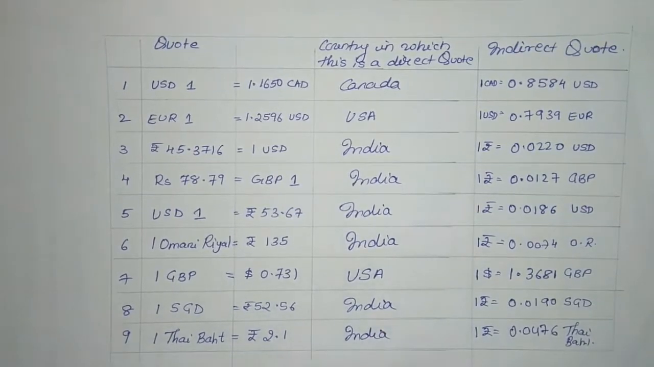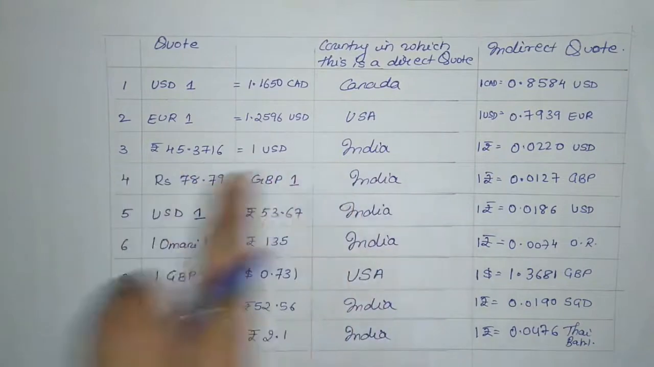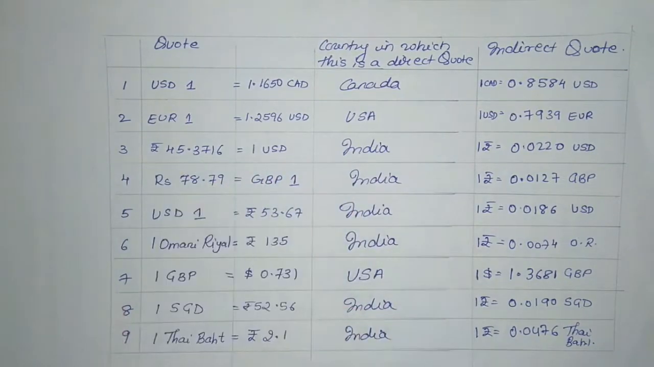Okay, so with this, I guess you all have understood what is a direct quote, the country in which the specific amount is a direct quote, and how to get the value of the indirect quote. Now these values which are given are just for example point of view, they have nothing to do with the market. Okay, so with this the topic related to direct and indirect quote gets done.